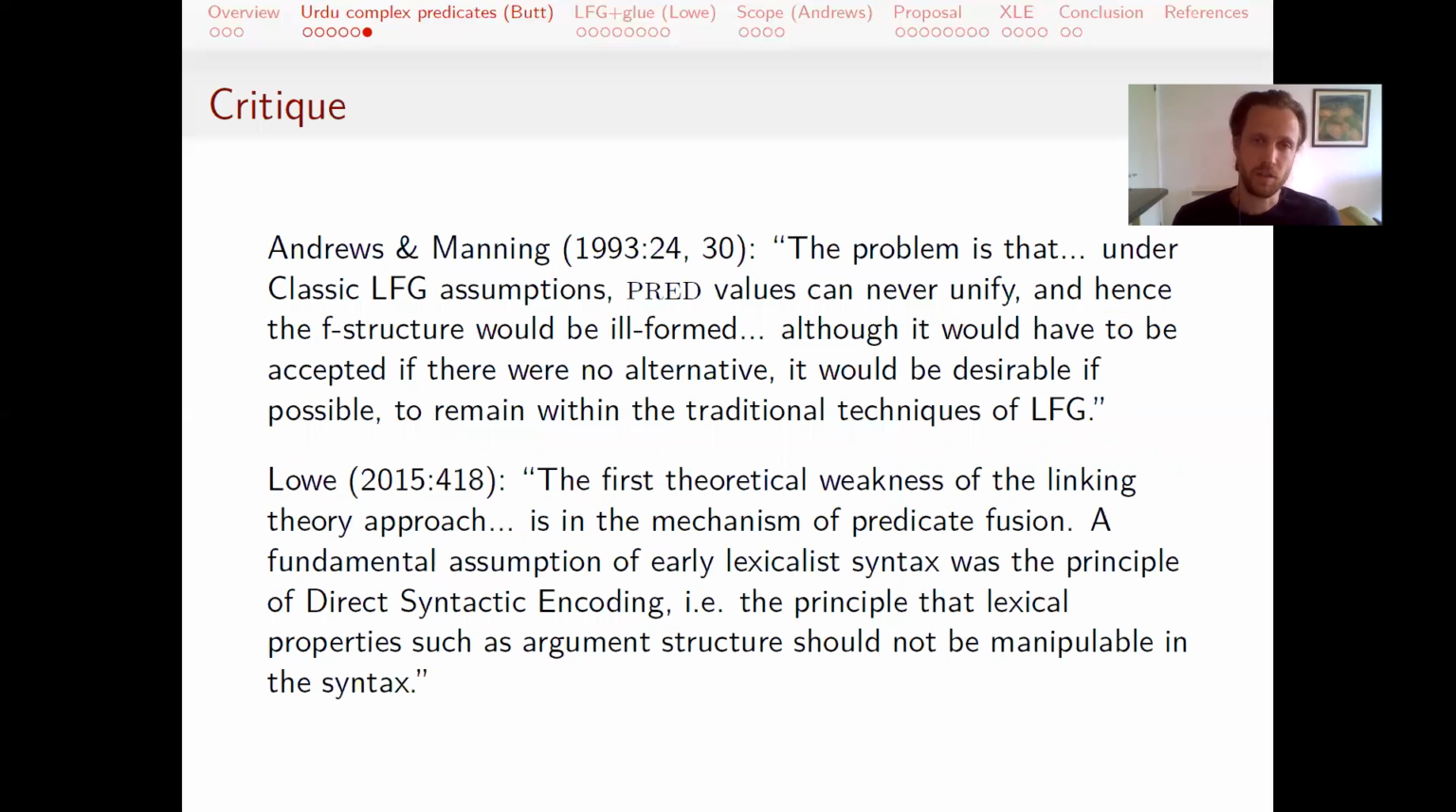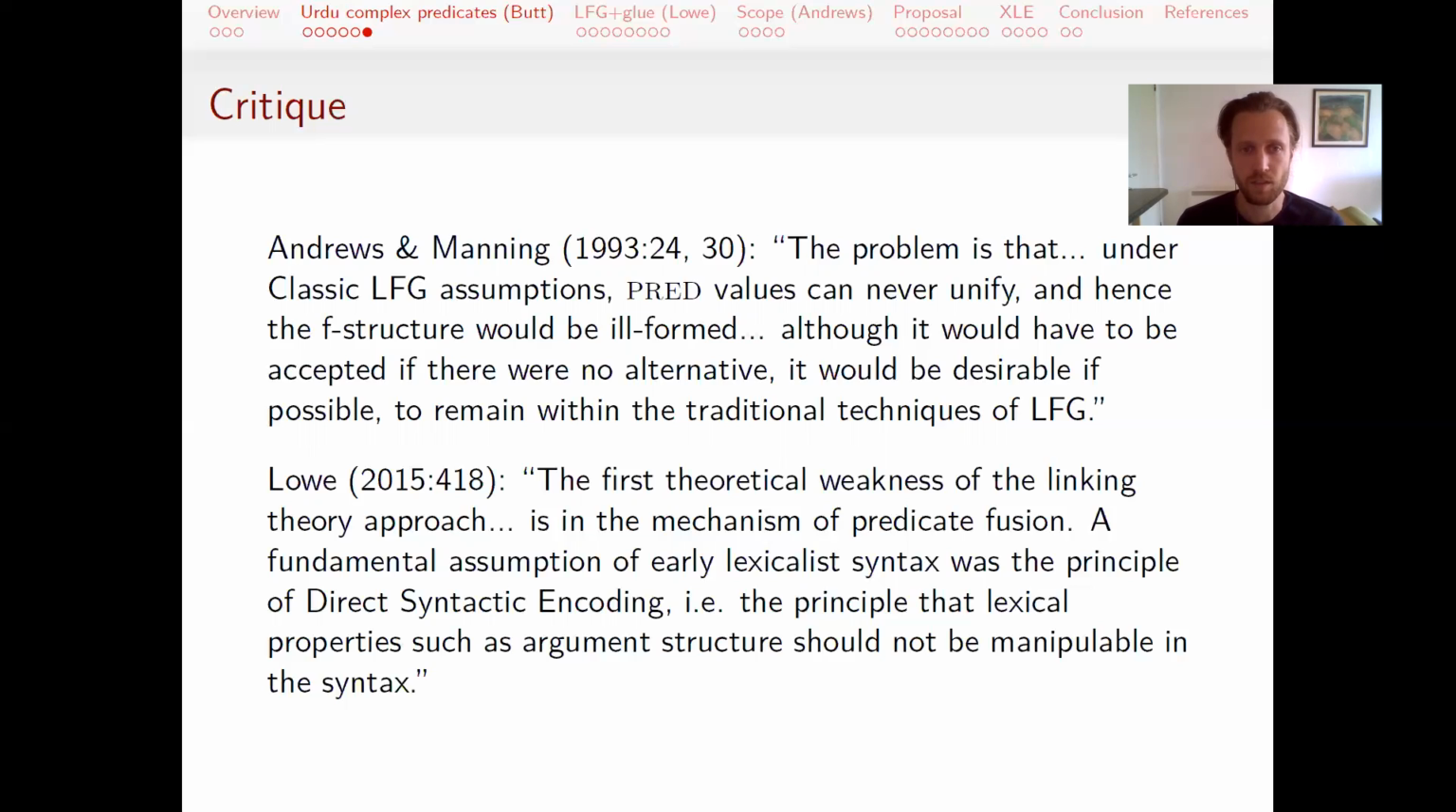The general critique of this approach has been that it requires changing our assumptions about pred values, the semantic form, where the standard assumption is that pred values cannot unify. And so this is quite a change from that. And so while it seems necessary under the assumptions that Butt is working with, Andrews and Manning have said it would be desirable if possible to remain within traditional techniques to not go this route.